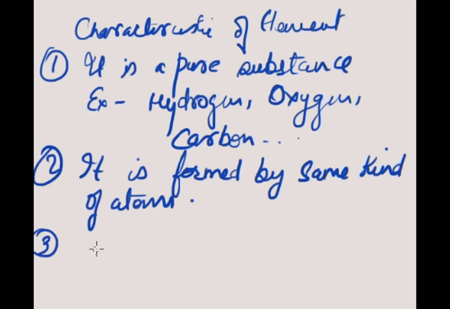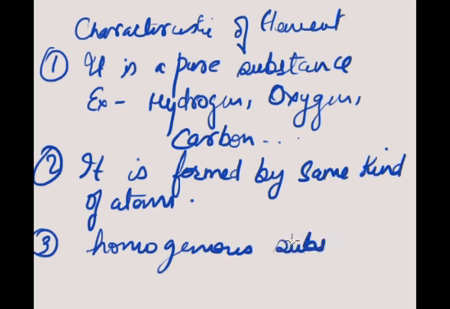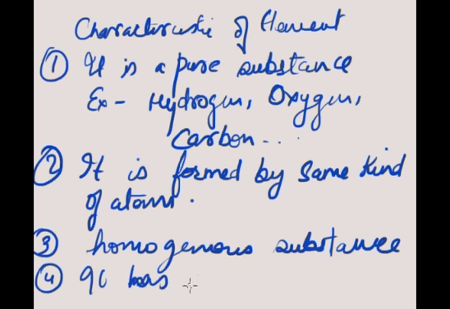Third, it is a homogeneous substance. What is homogeneous? Homogeneous means made of one kind. Fourth, it has its own fixed melting and boiling point.